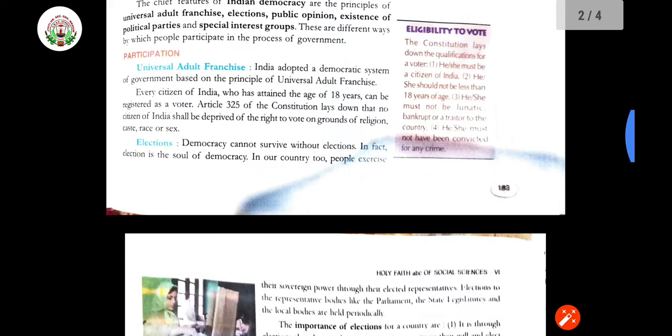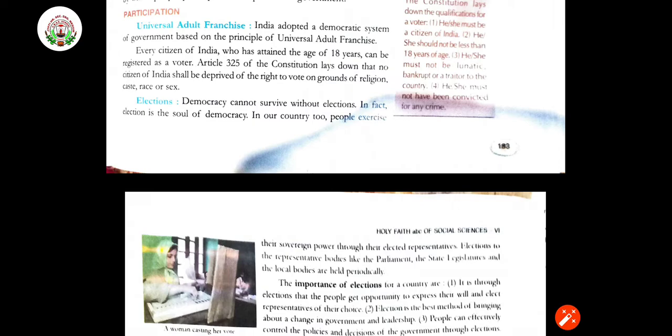Second one is election. Democracy cannot survive without election. In fact, election is the soul of democracy, because wherever democracy is there, elections are there, conducted from time to time. Those who are not working properly for the people are changed for the further years.